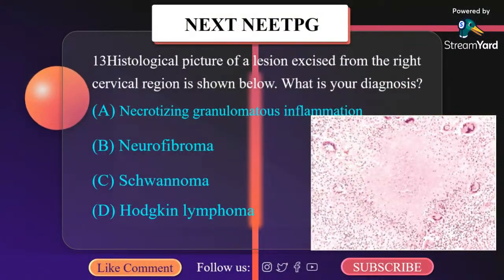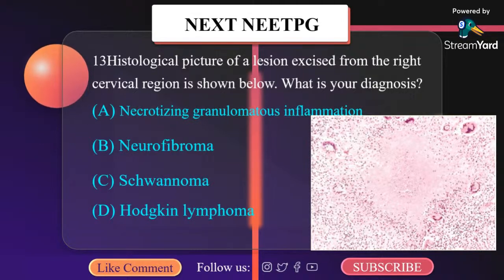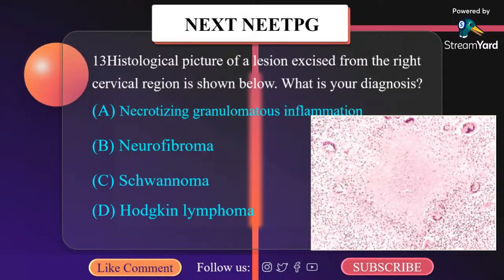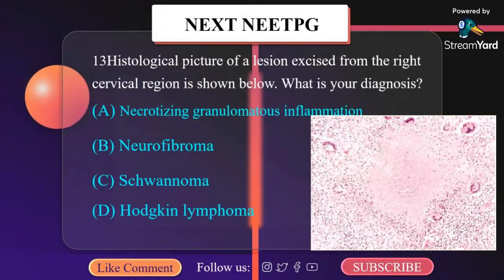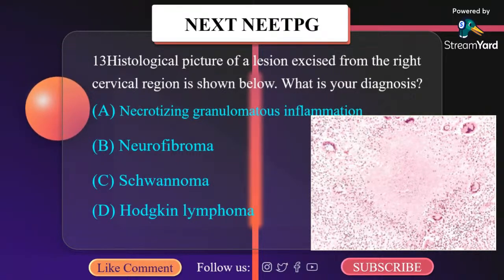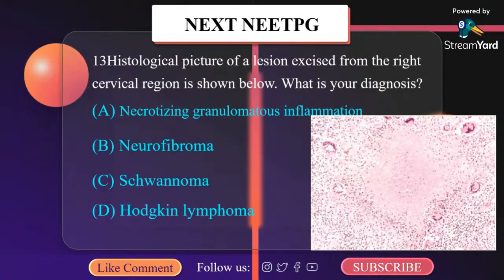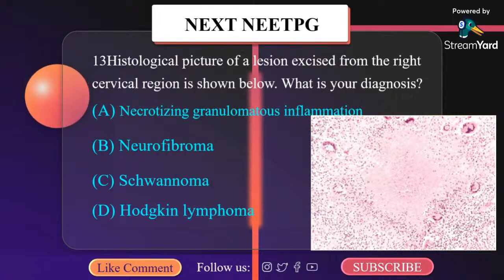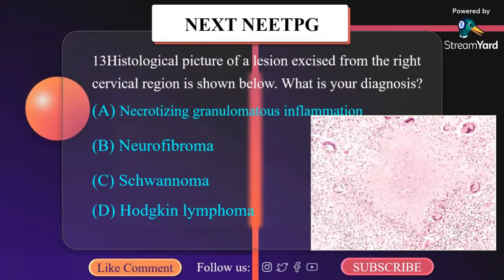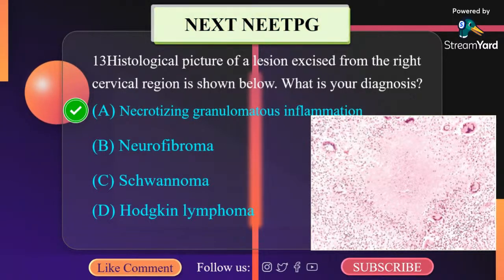Histological picture of a lesion excised from right cervical region is shown below. What is your diagnosis? What do you think it is? A. Necrotizing granulomatous inflammation. B. Neurofibroma. C. Schwannoma, D. Hodgkin lymphoma. It is necrotizing granulomatous inflammation.